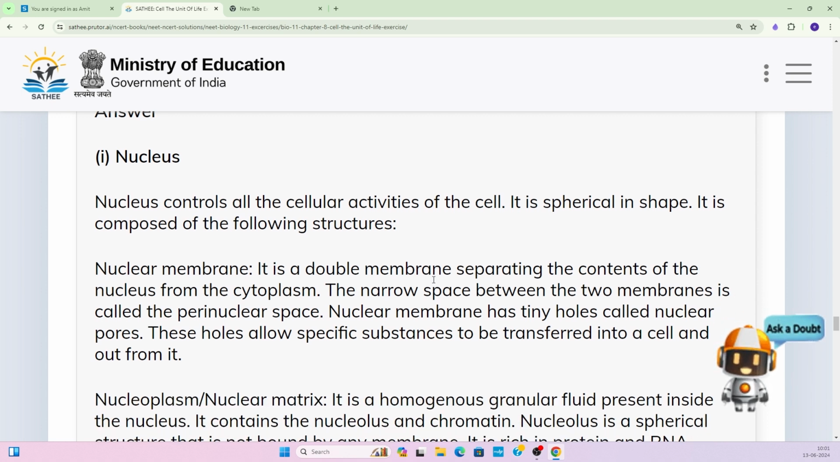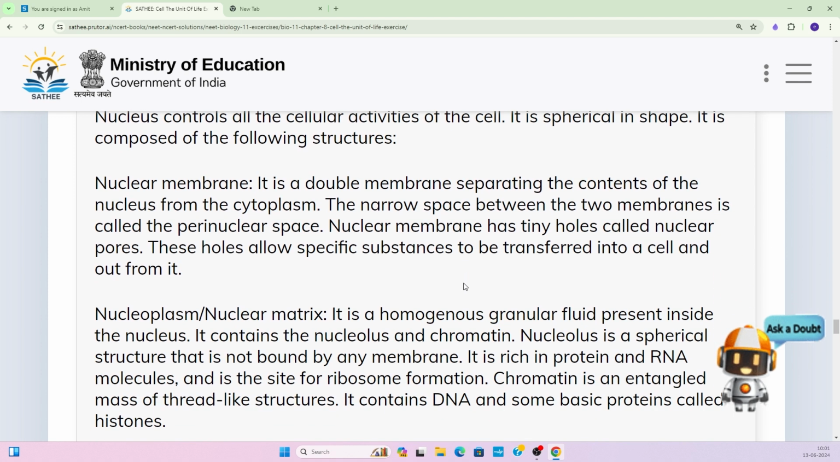So if you see the structure of the nucleus, then you can see the nuclear membrane. It is a double membrane separating the content of the nucleus from the cytoplasm. So it is a double membrane structure, right? And it has its own compartment, the nucleus. Inside the nucleus there is a liquid substance, that is the nucleoplasm, and inside the nucleoplasm the chromosomes or the chromatin materials are present.